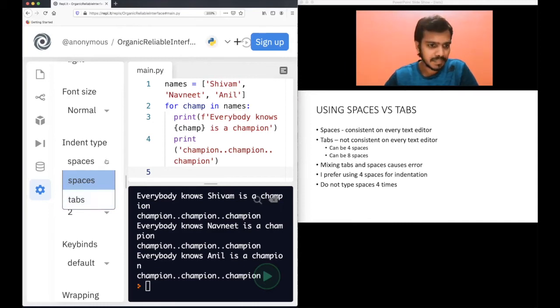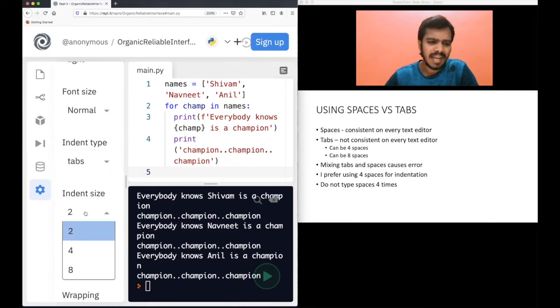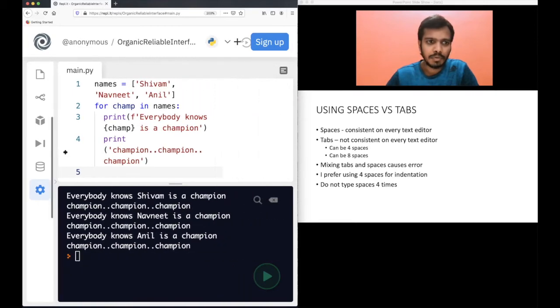Now, let me do one thing. Till now I was working with two spaces. Let me change that to tabs, and the size I will now change to 4. I prefer four, tab with size 4 or 4 spaces.